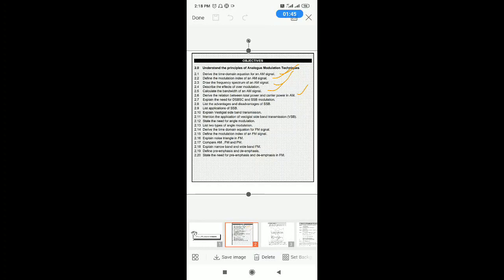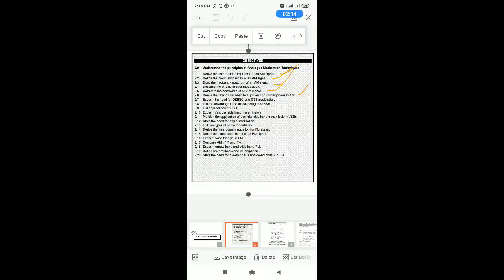Basically, analog modulation deals with AM, FM, PM: their analysis, that means their equations, their waveforms, advantages, disadvantages, types and applications. In AM, most of the power is wasted, but the advantage is it is very simple to generate.